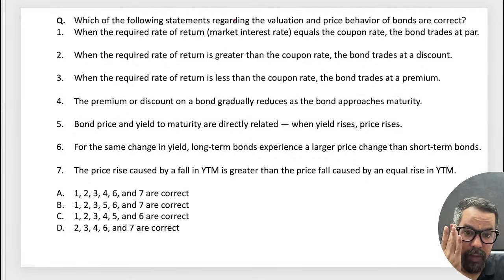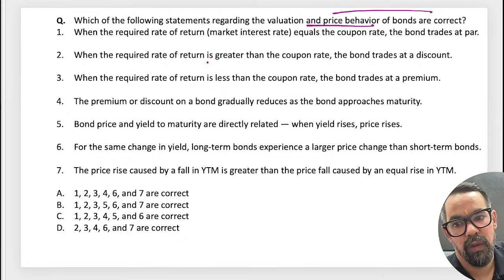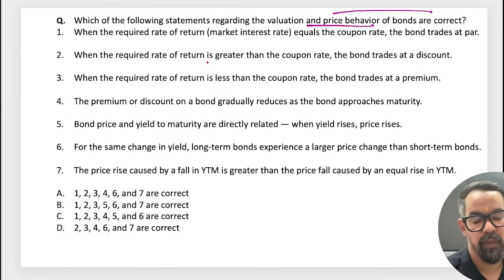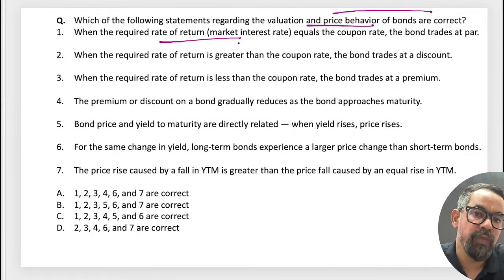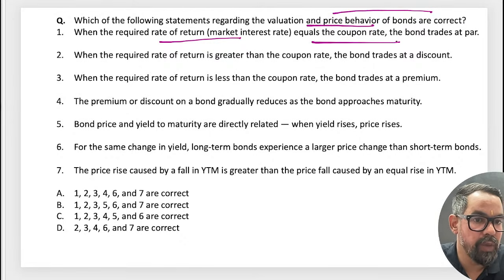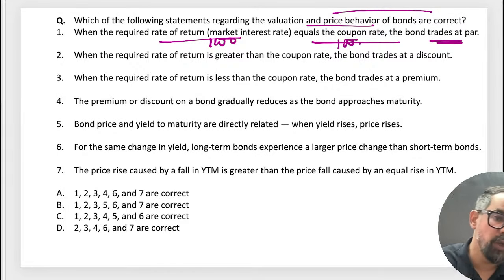Which of the following statements regarding the valuation and price behavior of bonds are correct based on the theorem only? Okay, answer this question, guys. So when the required rate of return, the market interest rate, is equal to the coupon rate, the bond trades at par value, face value, meaning market rate is 10% and coupon rate is also 10%. Current yield is equal to the coupon rate. So statement 1 is correct.